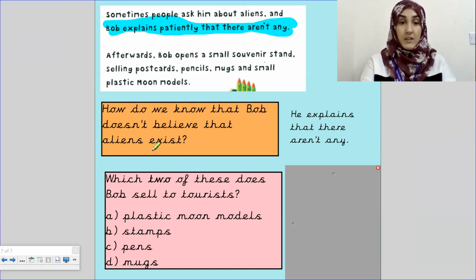Okay, let's read the last question for our comprehension lesson today. Which two of these does Bob sell to tourists? We've got four options. Let's read the last sentence in our text. Afterwards, Bob opens a small souvenir stand selling postcards, pencils, mugs, and small plastic moon models.